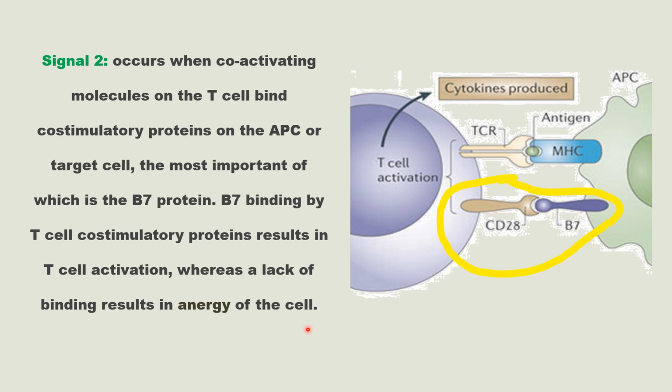It survives but is unresponsive to further re-stimulation. They are now inactive, not active against that particular immunogen. So these two signals, signal 1 and signal 2, are required for T cell activation.